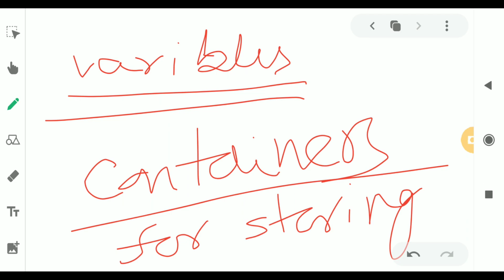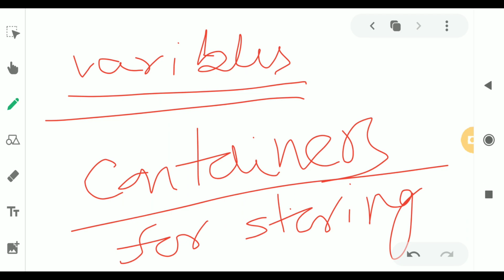As for example, we can say x equal to 4. Then x equal to Sally, and if we print x, it will come Sally. So it is the variable. This is the difference between variable and integer.